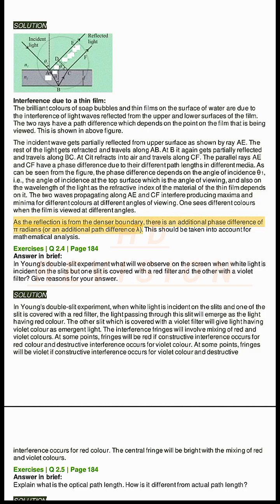As the reflection is from the denser boundary, there is an additional phase difference of pi radians or an additional path difference of lambda by 2. This should be taken into account for mathematical analysis.